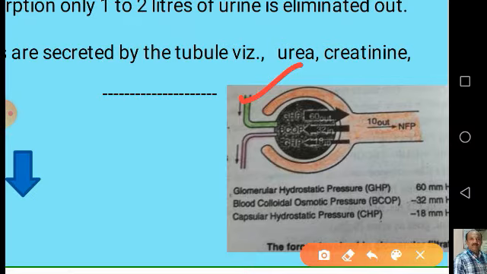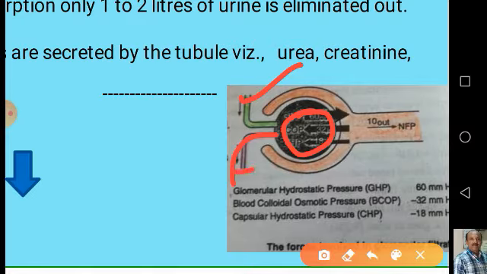This blood contains nitrogenous waste, and this afferent renal arteriole breaks up into capillaries. These capillaries of the afferent renal arteriole are connected to the capillaries of the efferent renal arteriole, which carries the blood after filtration of these nitrogenous wastes in the glomerulus. So the glomerulus is nothing but a network of capillaries of both the afferent renal arteriole as well as the efferent renal arteriole.